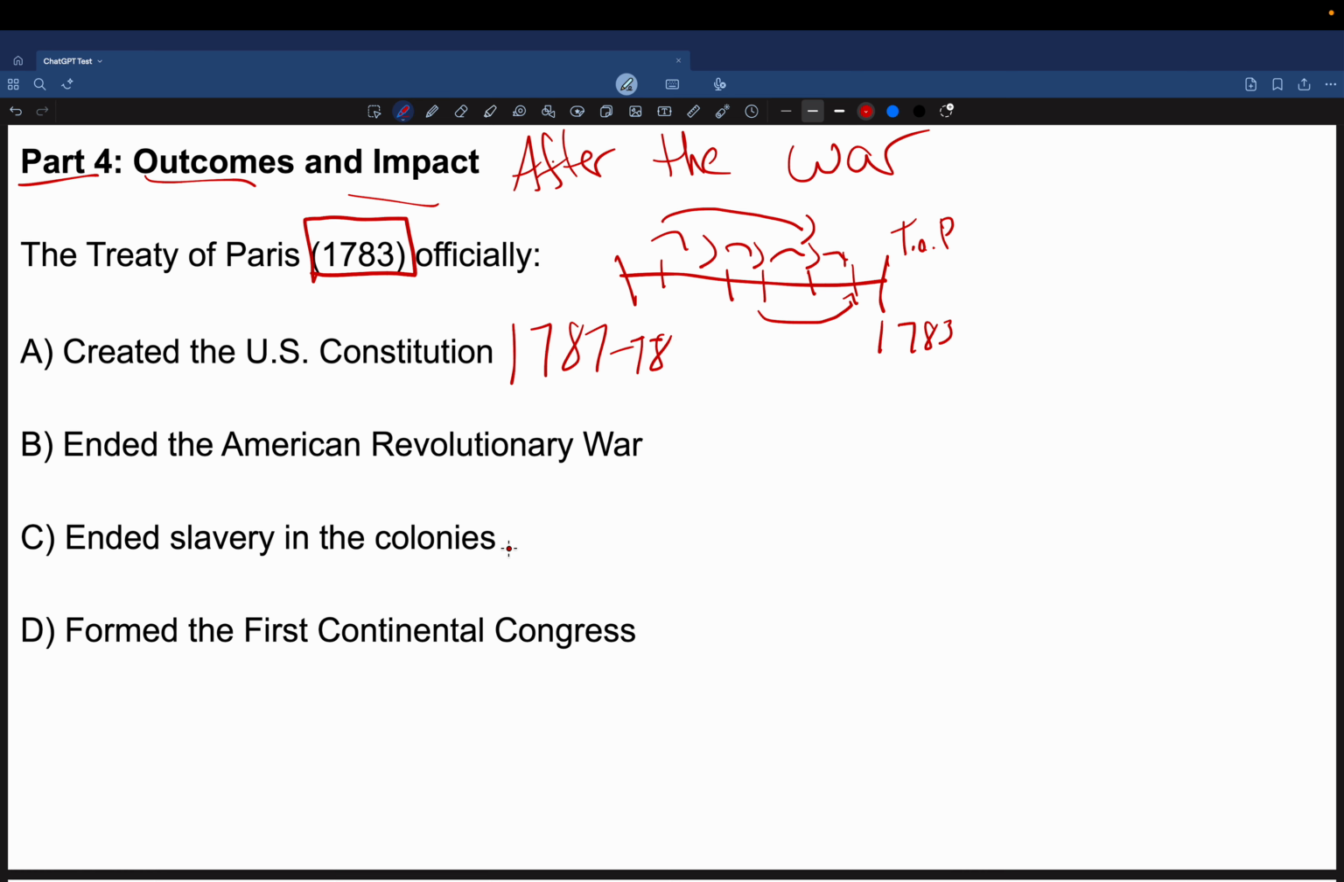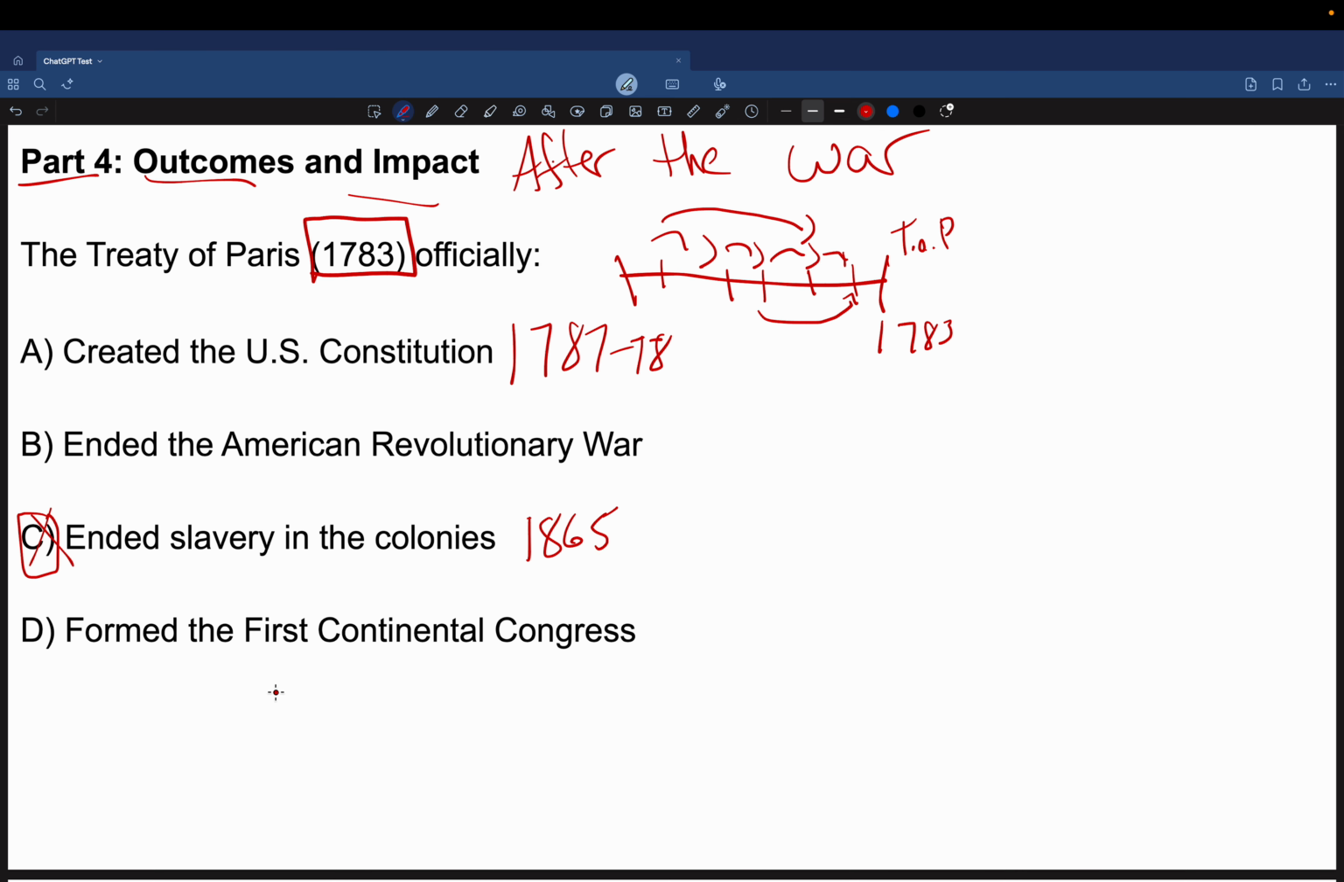Well, this just stands out to me as the most wrong answer because slavery persisted in the colonies until the Civil War. So we're not ending slavery in the colonies, or at least in the South, or in America generally, until 1865. Formed the First Continental Congress.